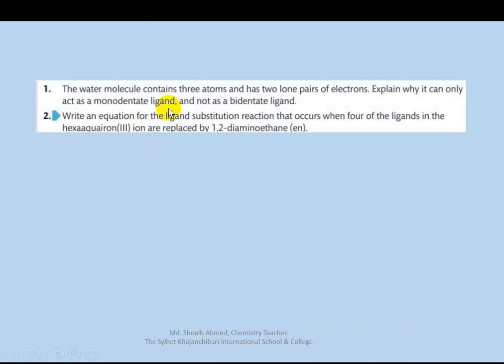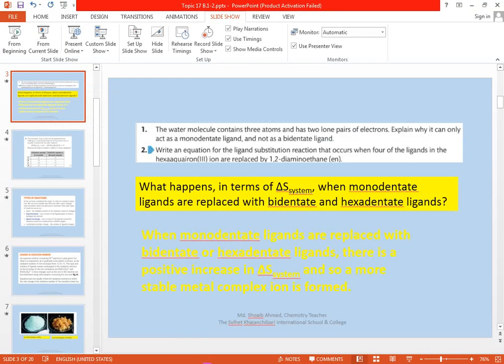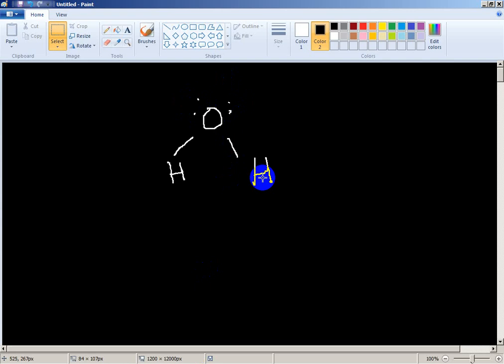Okay, this water molecule contains 3 atoms and has 2 lone pairs of electrons. Explain why it can only act as a monodentate ligand, not as a bidentate ligand. We know water contains 2 lone pairs. It should act as a bidentate ligand with 2 lone pairs, but it acts as a monodentate ligand. Why? The answer is water has only one atom.